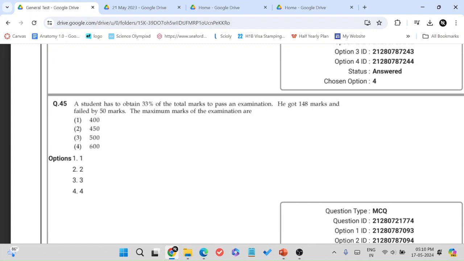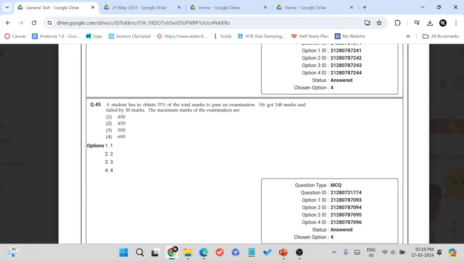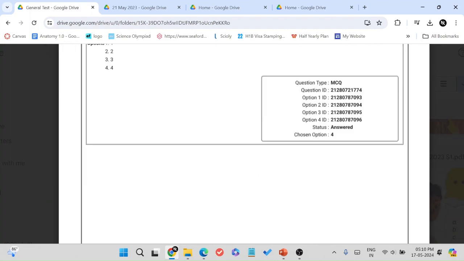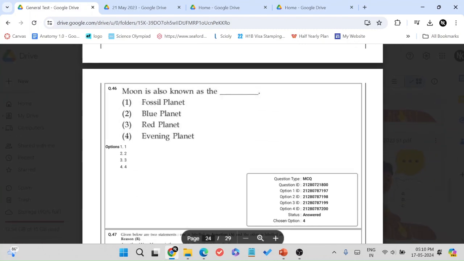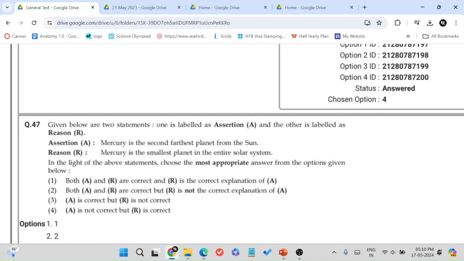So now we know 148 plus 50 is 198. So 198 is the pass mark. So 33% of the total marks will be 198, and they can easily calculate the pass percent. That's what the question model should be like. But this year they gave us 2 figures and it was also ambiguous.